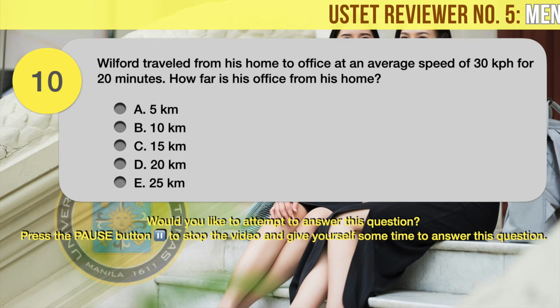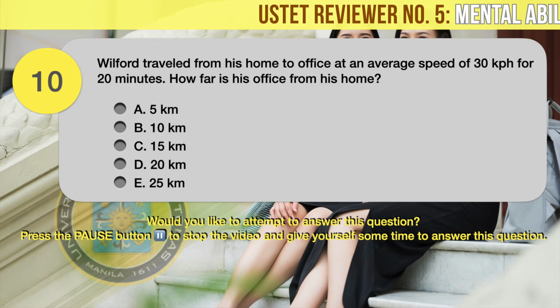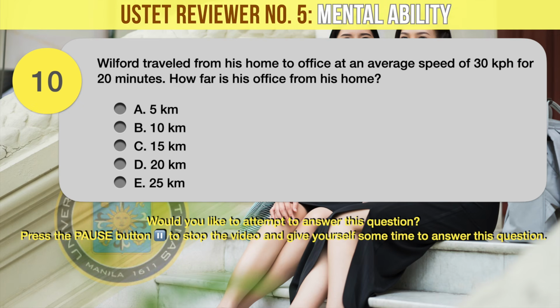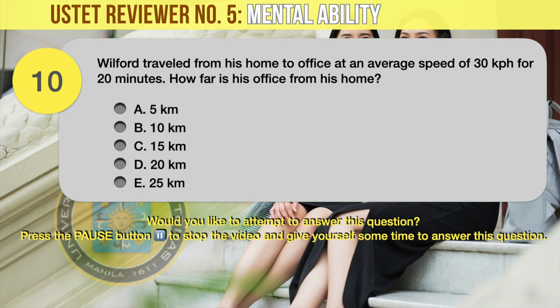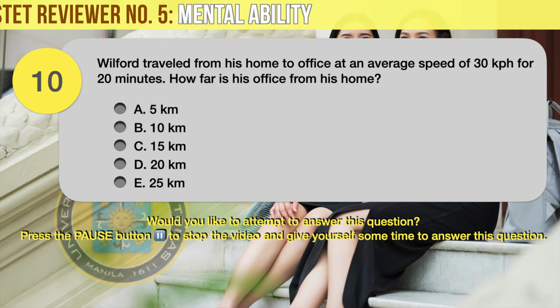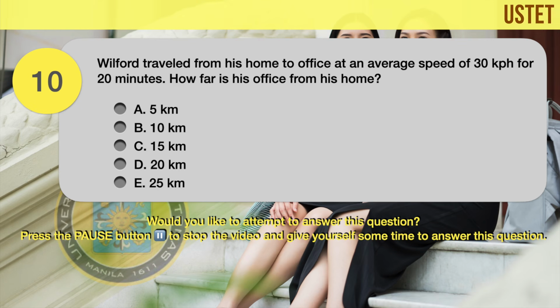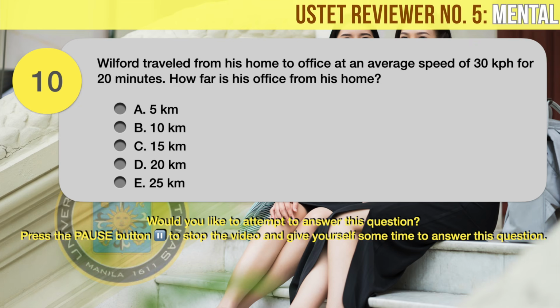Question number 10. Wilfred traveled from his home to office at an average speed of 30 kilometers per hour for 20 minutes. How far is his office from his home? A. 5 kilometers. B. 10 kilometers. C. 15 kilometers. D. 20 kilometers. E. 25 kilometers.